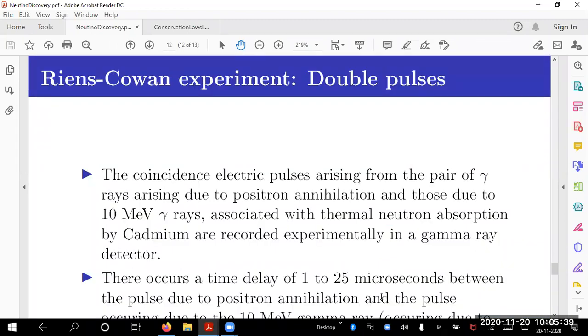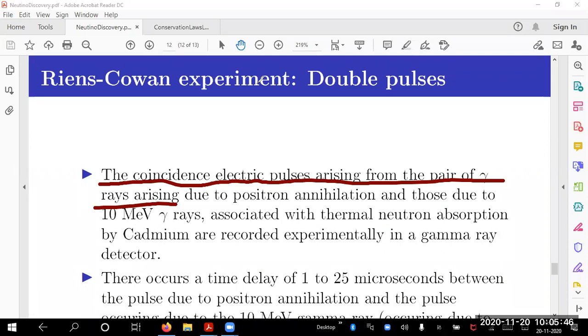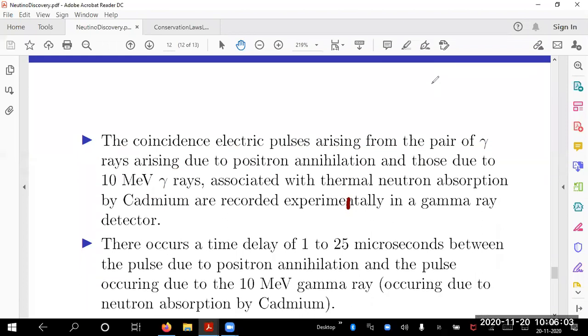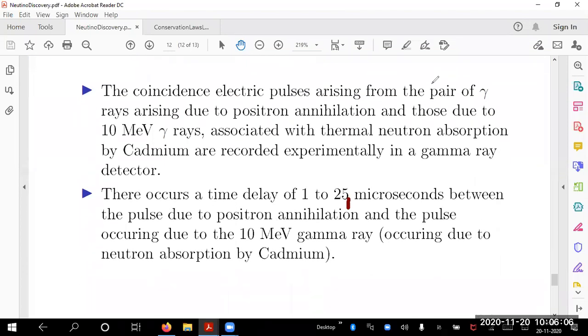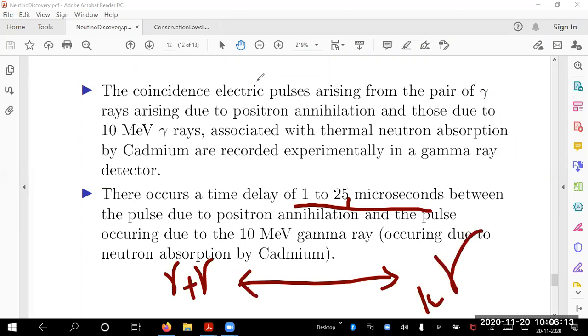So the coincidence electric pulses, I put them all together. I get a double pulse is what I mean. The coincidence pulses occurring from 2 photons due to positron annihilation, and the 10 MeV photon associated with thermal neutron capture. There are 2 processes. They are recorded experimentally in a gamma ray detector finally. What is expected now? There is a time delay of 1 to 25 microseconds. You have a delay between 2 photons and a single 10 MeV photon.